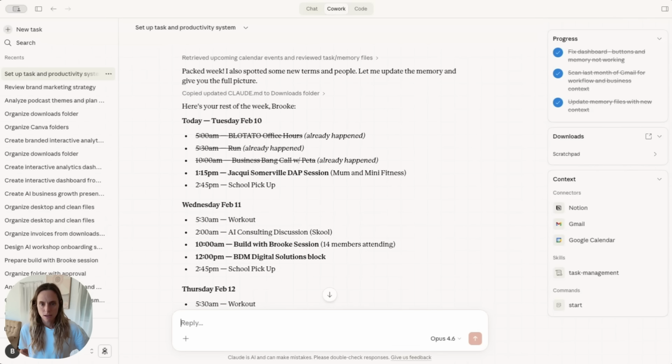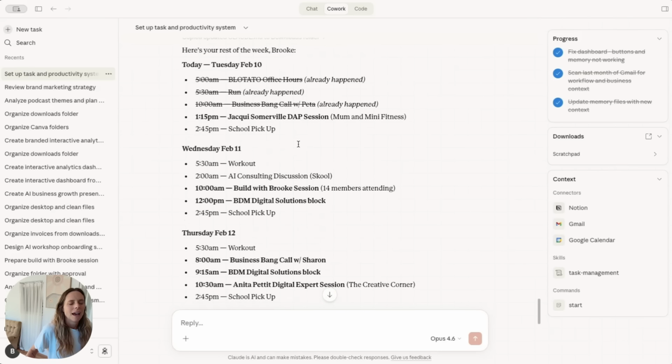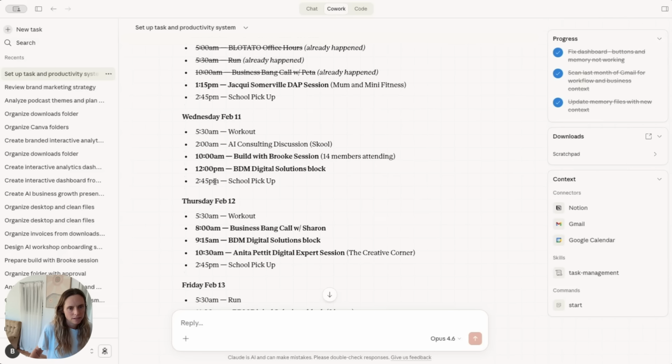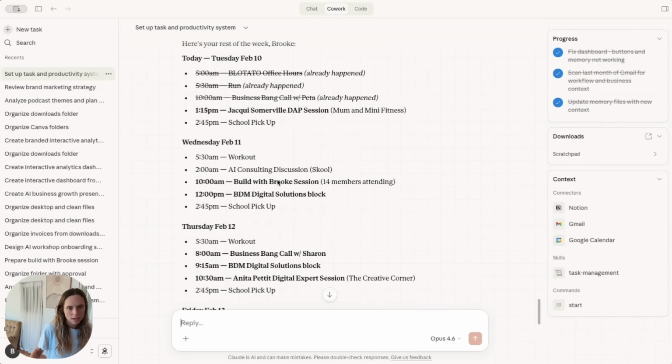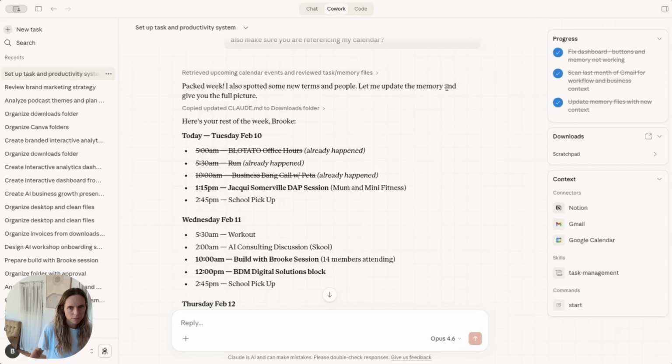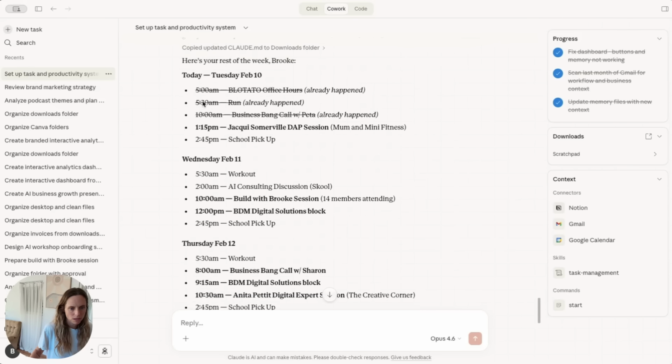Okay, so you can see here that it has had a look at my calendar and is summarizing my week. And it's also said I'm going to update the memory to give me the full picture.